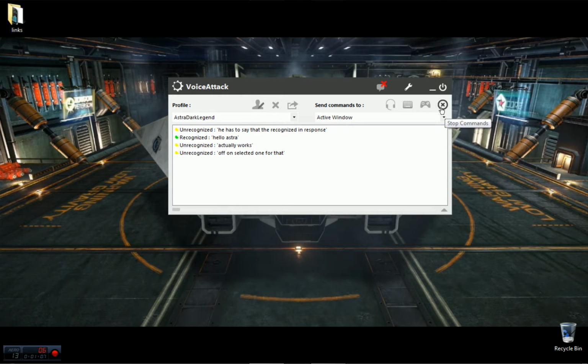If you have a long command that's going, this is stop commands. So say you've got it playing an MP3 or something to that effect, you can always Alt-Tab out of your program and then click this to make it stop playing the music or anything else that you want to do. There's also a way in the structure here of setting up your profile that you can do it.